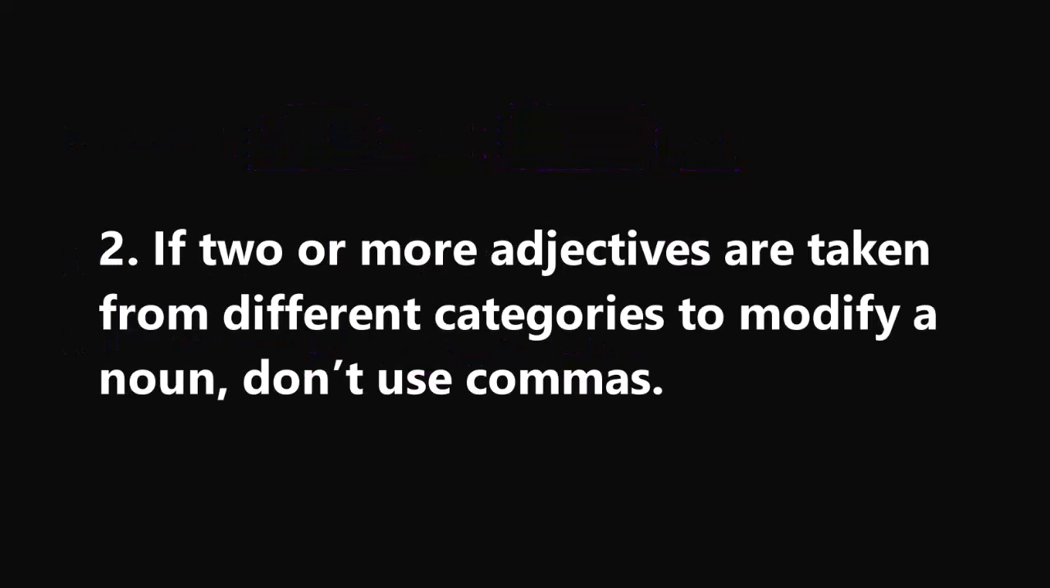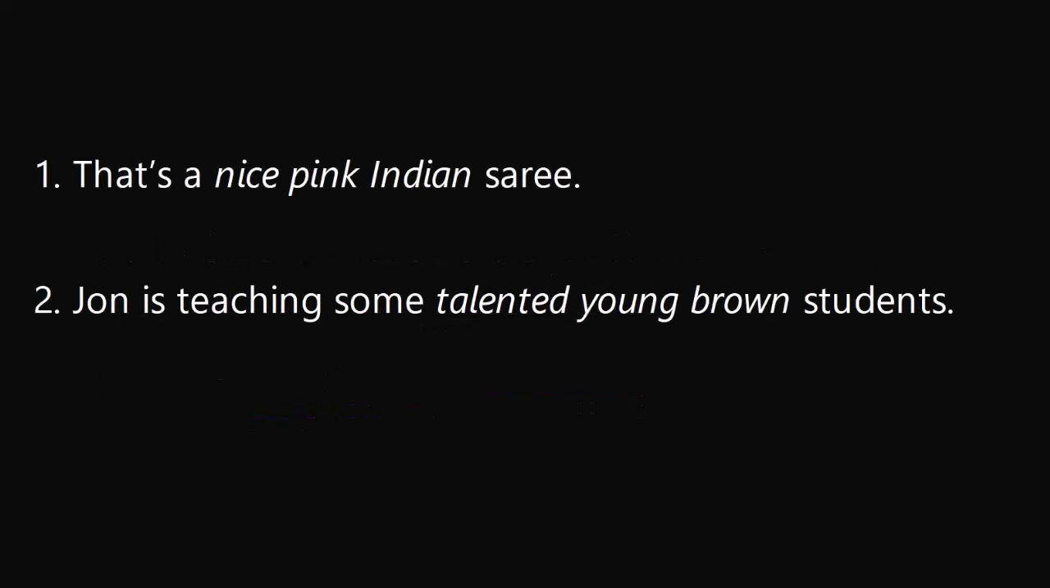But if two or more descriptive adjectives are taken from different categories to modify a noun, don't use commas. You don't have to. Do not use any comma. For example, that's a nice pink Indian sari. That is a what? A nice pink Indian sari. So, quality, color, nationality, different categories, right? When I'm using more than two descriptive adjectives from different categories, I'm not using any comma.